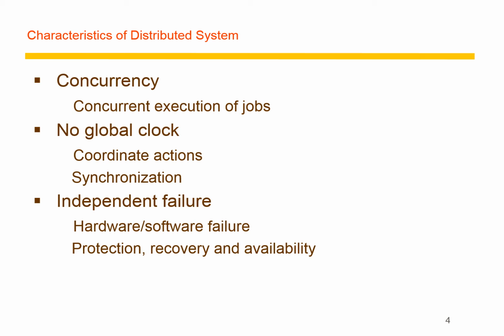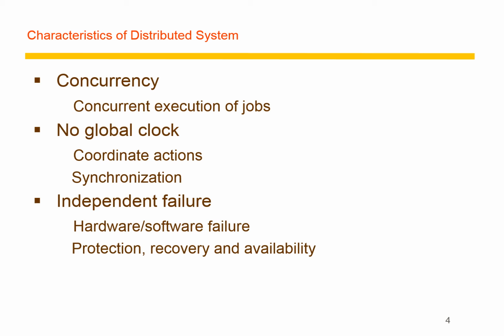And independent failure: if any hardware or software inside the network fails and the whole network is not reliable, then there is no meaning in achieving the latest networking techniques. So a distributed system allows us to handle hardware and software failure very efficiently.